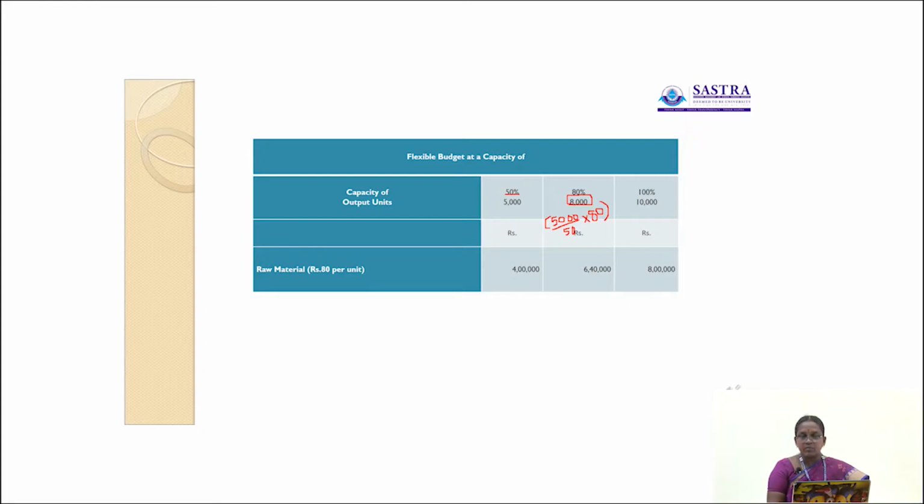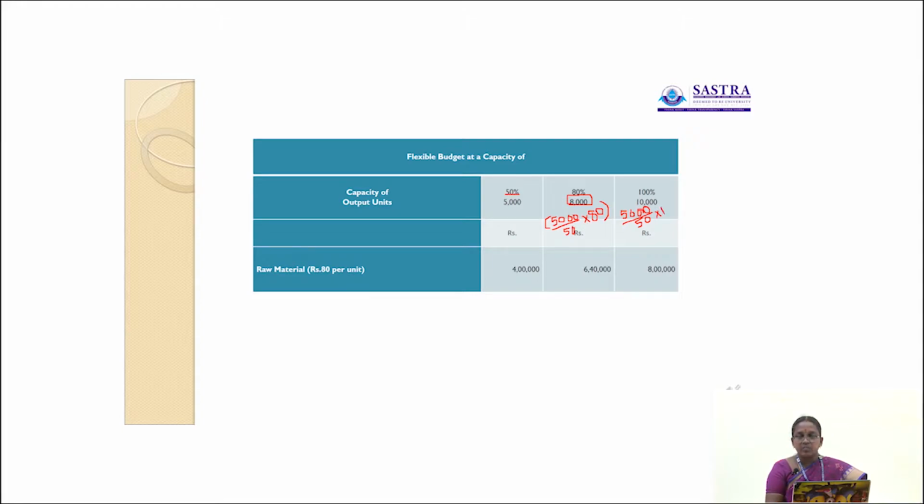So, 5000 divided by 50 into 100, the output is 10,000 units.